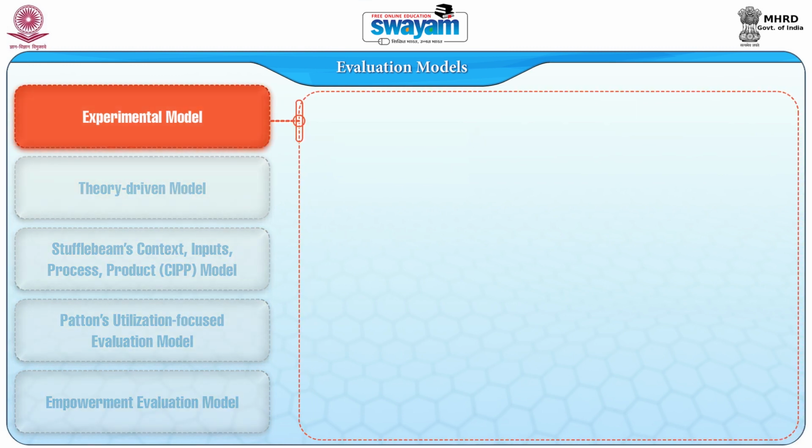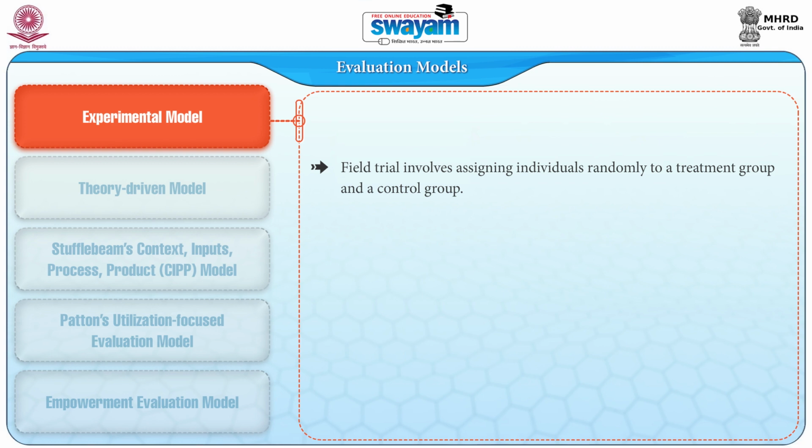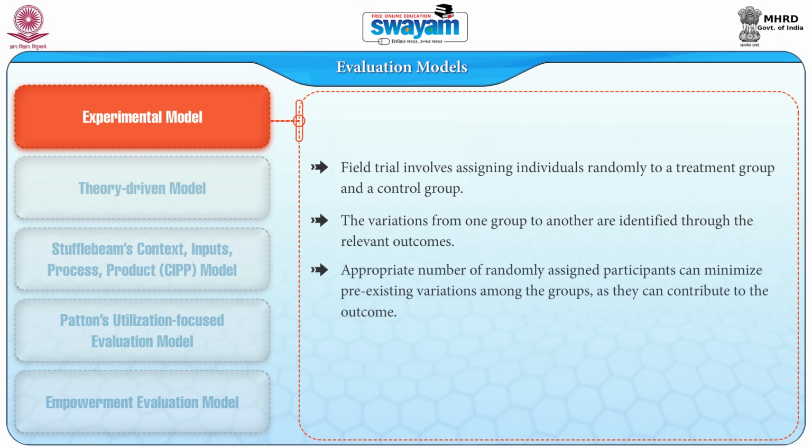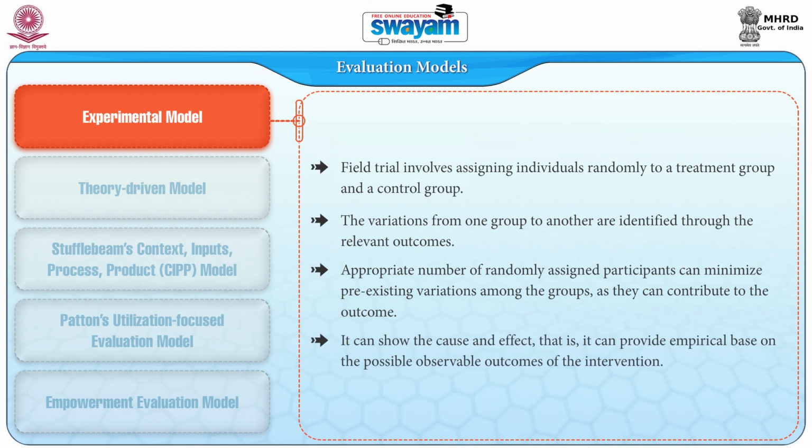First is the experimental model, also known as field trial, which involves assigning individuals randomly to a treatment group and a control group. The variations from one group to another are identified through the relevant outcomes. An appropriate number of randomly assigned participants can minimize pre-existing variations among the groups, as they can contribute to the outcome. The usefulness of this model is that it can show cause and effect. That is, it can provide empirical evidence based on the possible observable outcomes of the intervention.